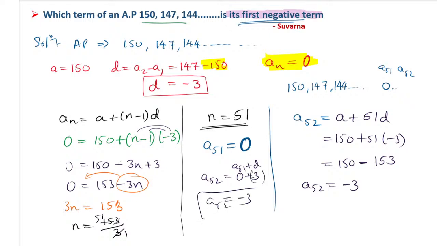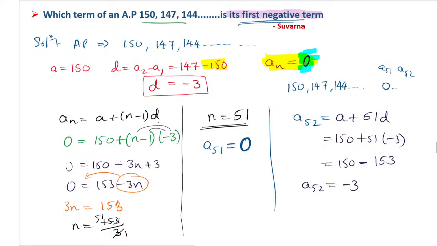So like this way also you can find. But it is better to go for the formula only, no need to confuse yourself a lot. So this is the way you can do it. Or, instead of 0, they have asked for a negative term, so if you want, you can go for minus 1. You will get a point value, not an n value of 51, you will get 51.3333. And afterwards you can find the answer: the 52nd term is a negative term. Like that way also you can find the answer.